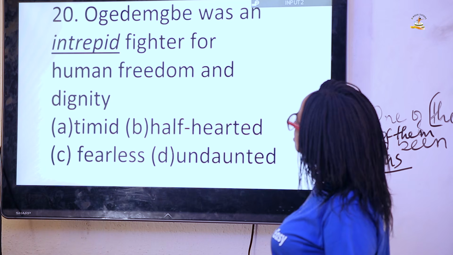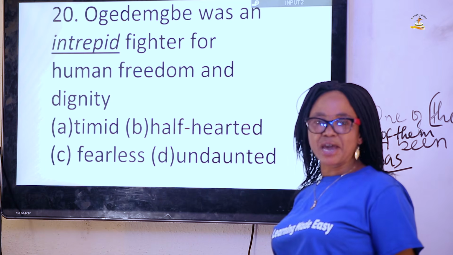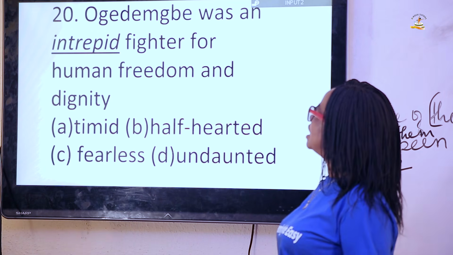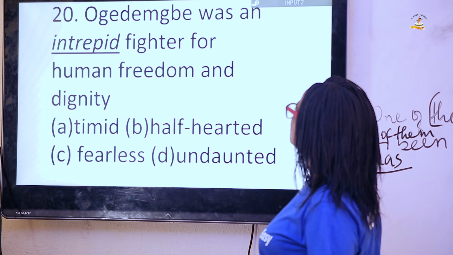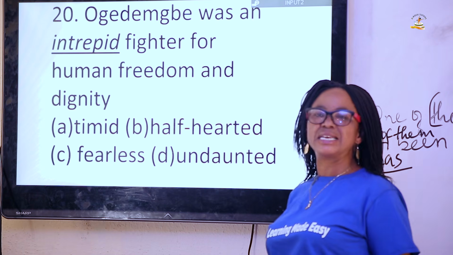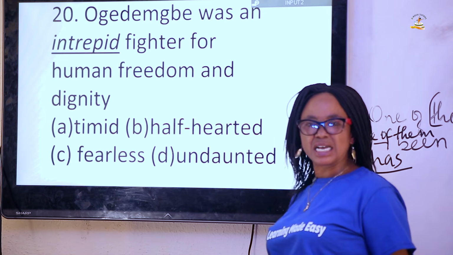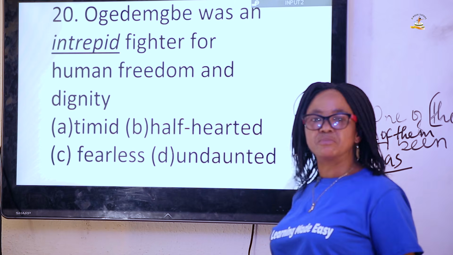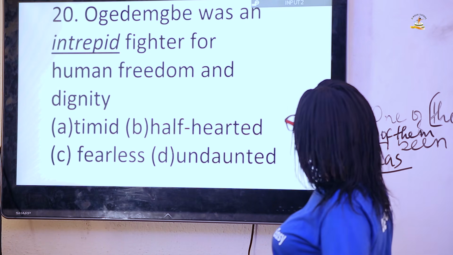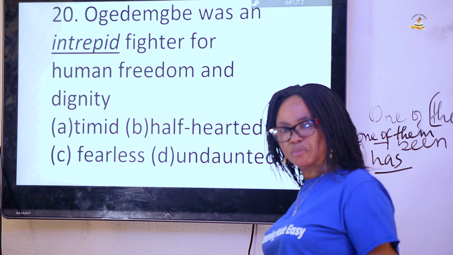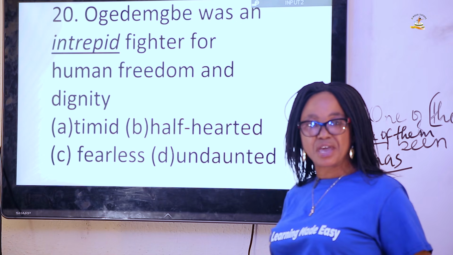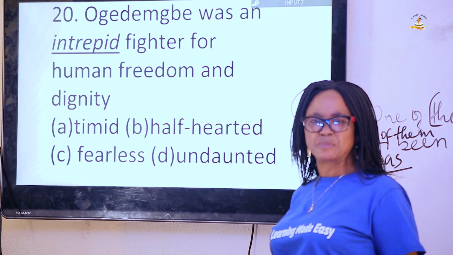Question 20 talks about this. Ogedengbe was an intrepid fighter for human freedom and dignity. What do we mean by intrepid? Intrepid is somebody who has no fear, who is a fearless person.